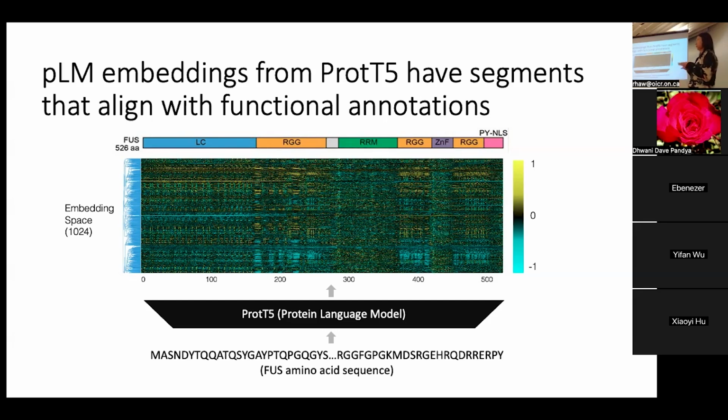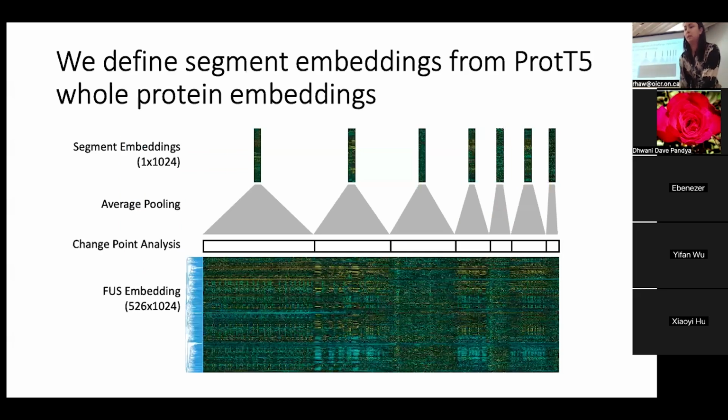If we just look at the heat map of the embedding, we can see there are distinct portions along the protein sequence that happen to line up with annotations from the literature. So what we did next was we used change point analysis to define the portions.